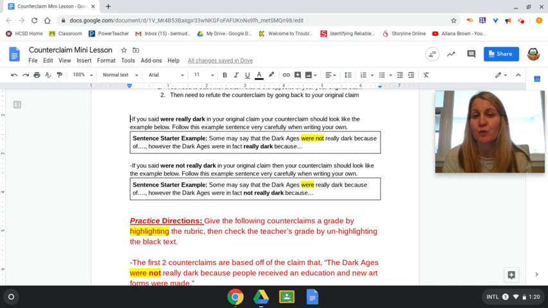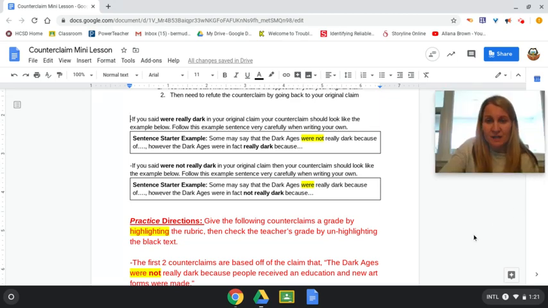However, the Dark Ages were in fact not really dark because the population went up. It could be whatever the reasons that you have in your claim or that you want to use, but again, follow those sentence starter examples really closely when you are doing your counterclaim. Basically, plug in your information to those sentence starters.